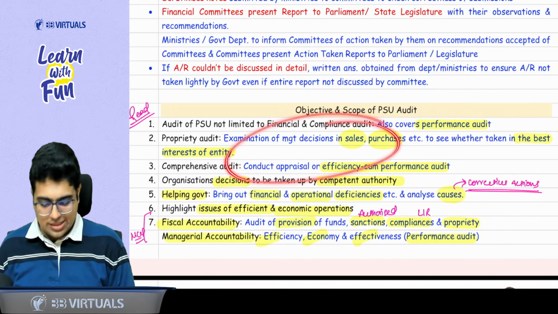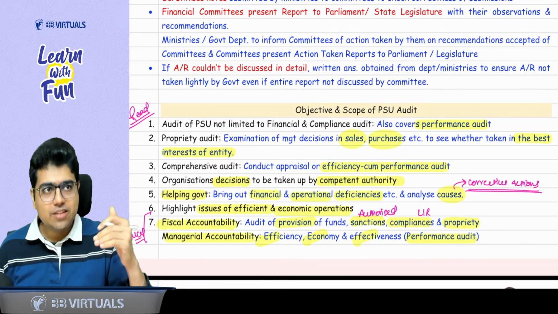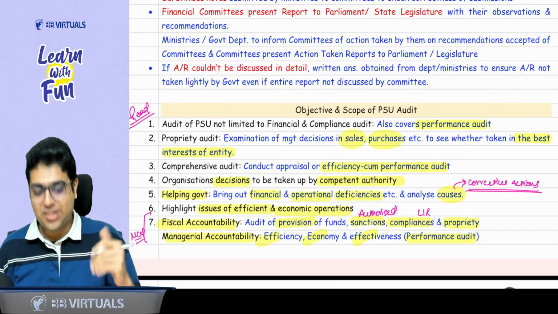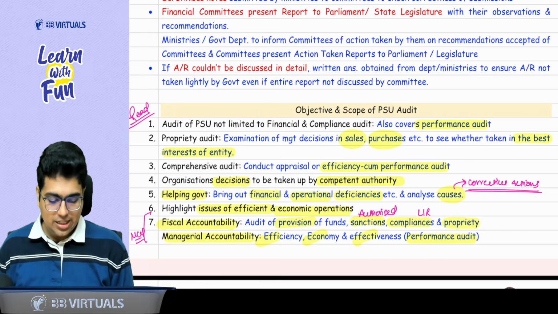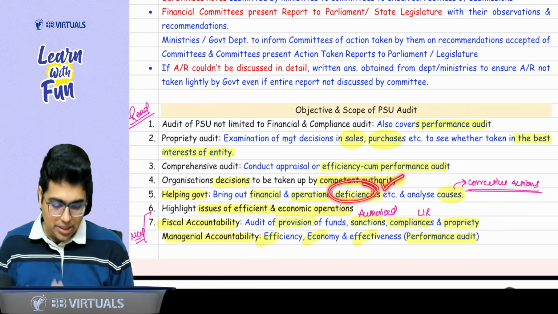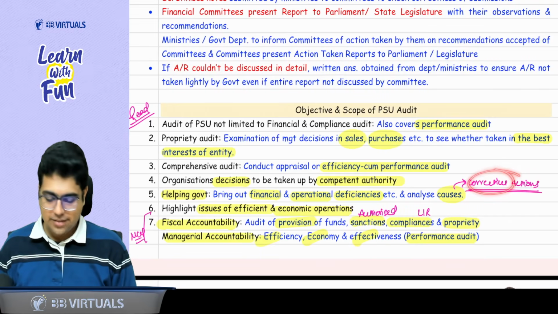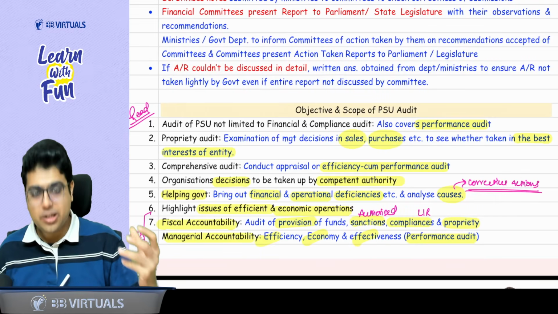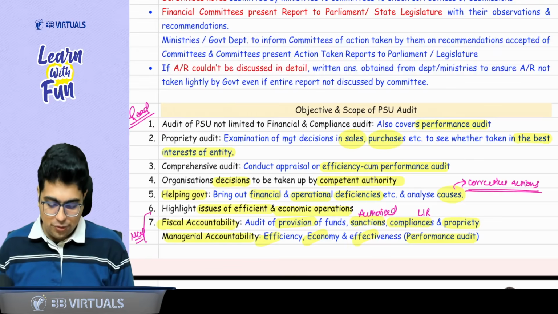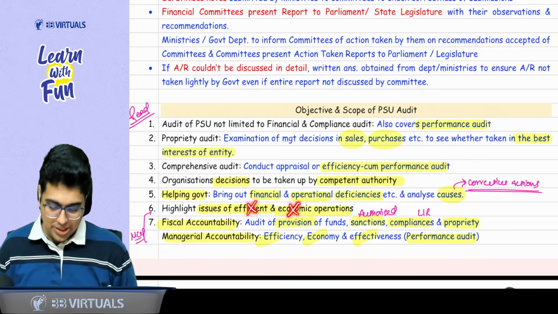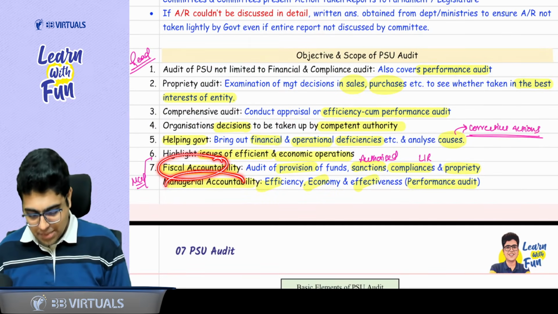Ultimately, why are we doing this audit? To help the government. ठीक है? Help the government to know whether anyone is doing some hanky panky, someone is doing some wrong thing. So by checking the things are working efficiently, if there are any deficiencies, you can bring out the deficiency, tell the cause of deficiency so that they can take corrective action. So ultimately you are trying to help the government. And then you can highlight the issues wherever you feel things are not done efficiently or economically. And then the main thing is fiscal accountability and managerial accountability.